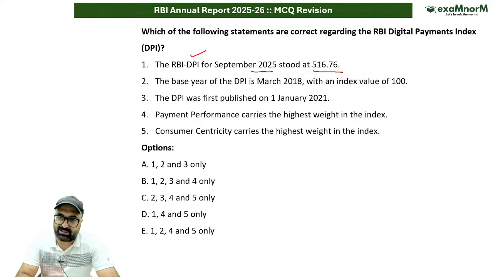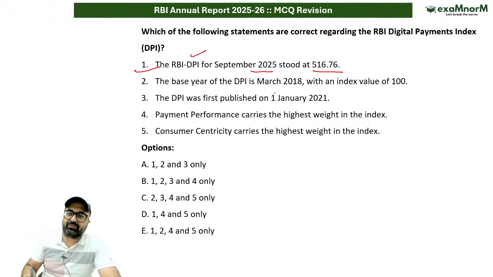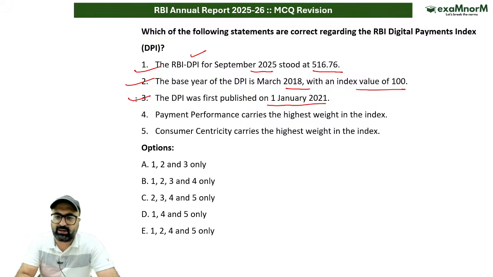516.76 points. This is correct, absolutely correct. And it has increased from 493.22. The base year of DPI is March 2018 with an index value of 100 points. Correct. DPI was first published in January 2021. This is also correct.